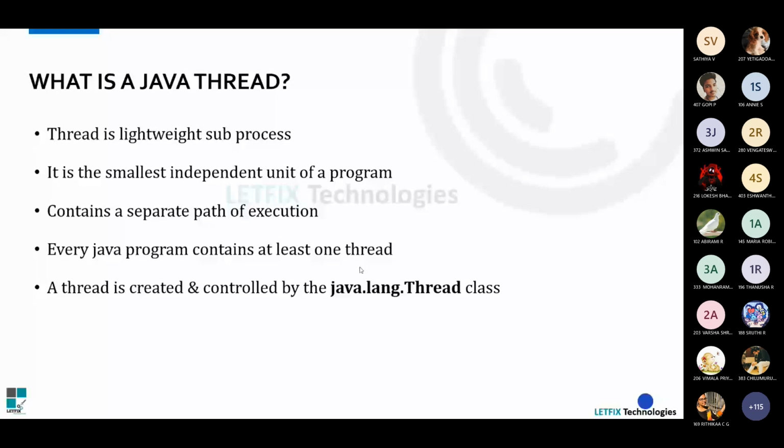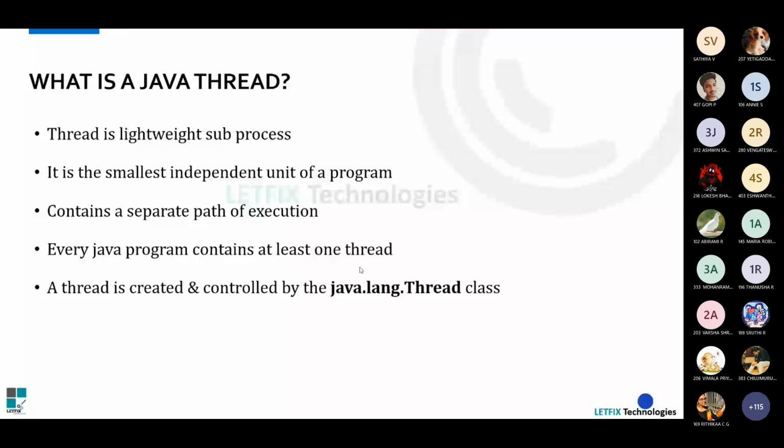Every Java program contains at least one thread, and to our surprise, the basic thread, the major thread of every Java program, is the main thread, where we have the public static void main. That is the main thread.